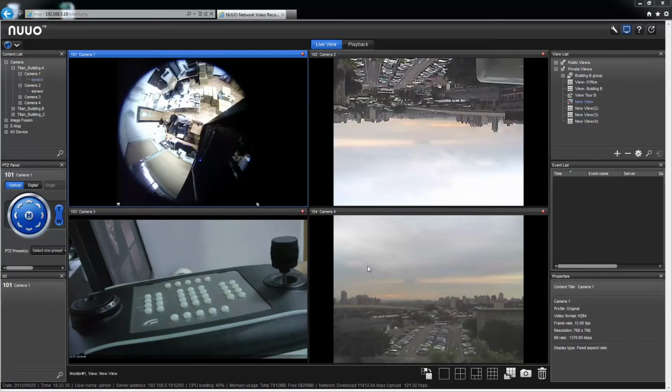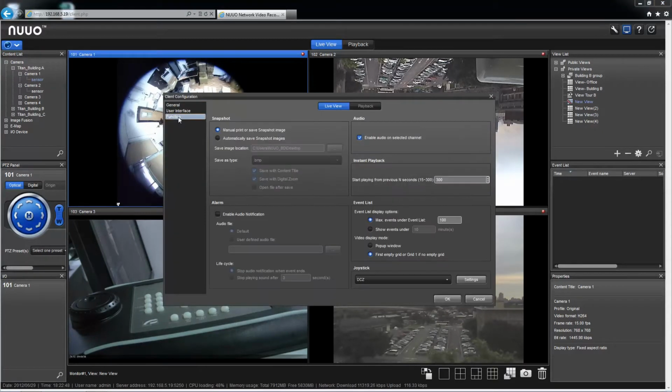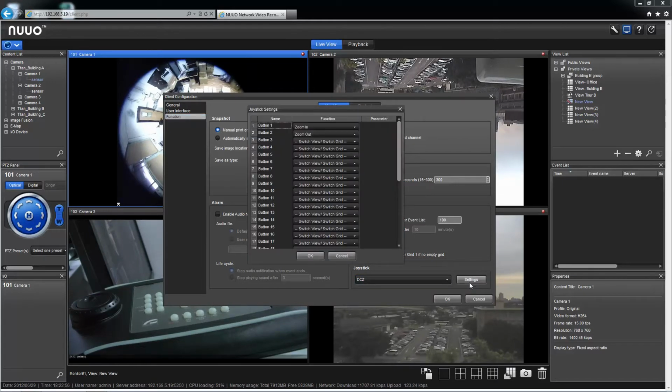First, plug your joystick to the PC. After that, go to the Live View interface and go to Menu. Click on Client Configuration and then select Function. Inside this section, as we can see, the joystick settings are right there. Click on Settings. Now you can set up the hotkeys for the joystick commands.